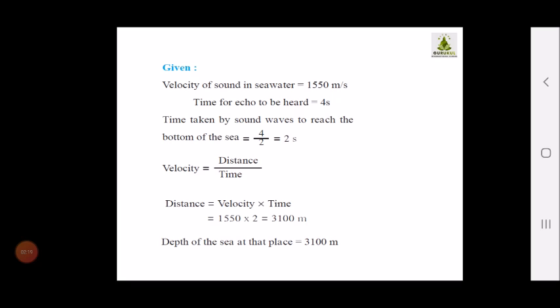The given values are: velocity of the sound in sea water is 1500 meter per second. The time for the echo to be heard is 4 seconds. Time taken by the sound to reach the bottom of the sea is 4 divided by 2, that is 2 seconds. By following the formula, velocity is equal to distance upon time, I am getting distance is equal to velocity times time. The depth of the sea is 1500 multiplied by 2, that is 3000 meter. So the depth of the sea is, children, 3000 meter.